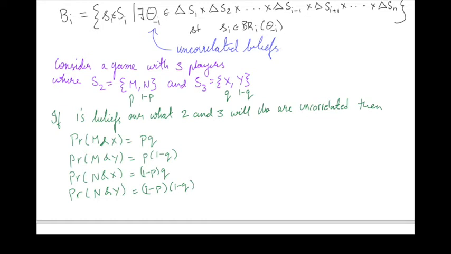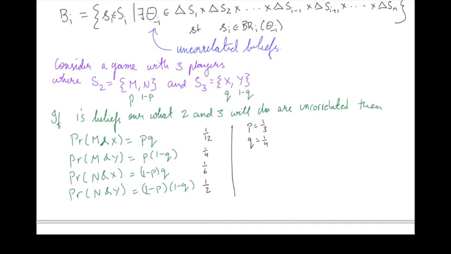In other words, these two random variables from one's perspective, the random variable what player 2 is going to do and the random variable what player 3 is going to do, are independent. As a concrete example, if the probability with which player 2 was going to play M was a third, and the probability with which player 3 was going to play X was a quarter, then we would have these probabilities with which the various strategy profiles of players 2 and 3 would happen.